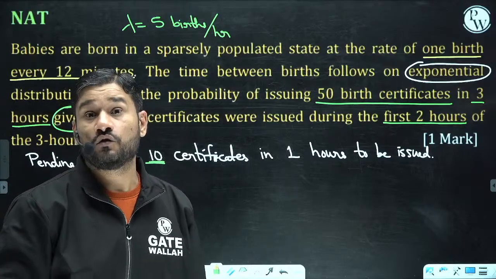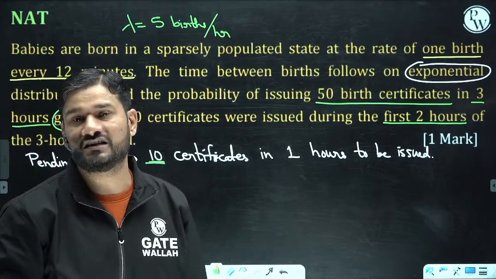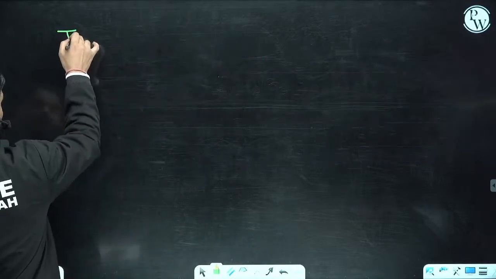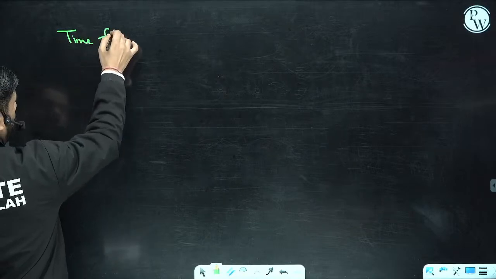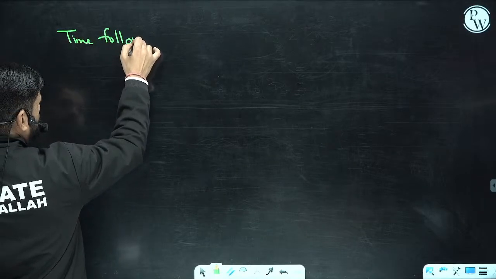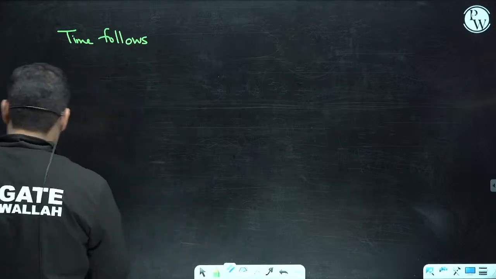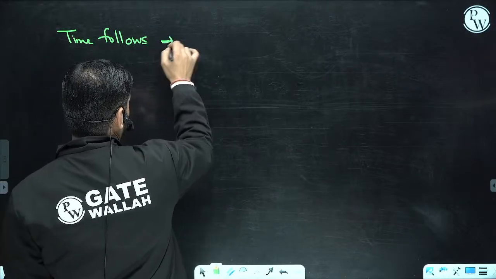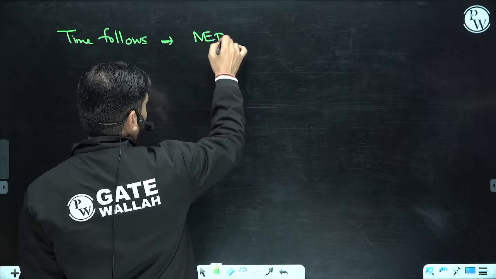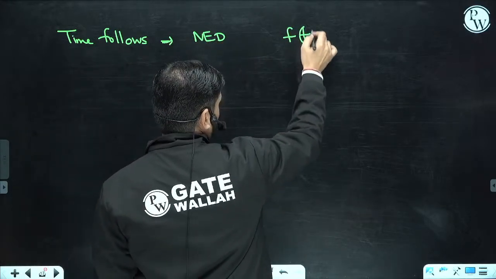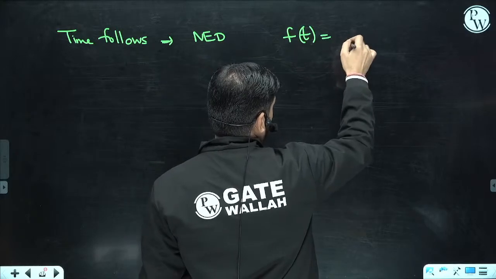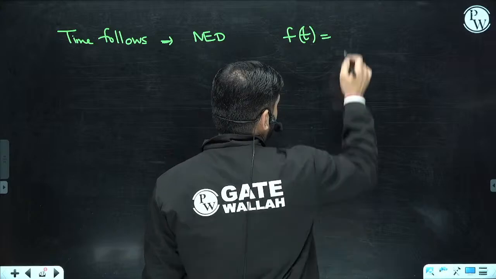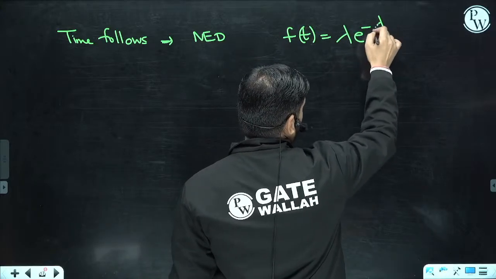Tell me. When the time follows negative exponential distribution, time follows what? NED. What kind of NED is it going to follow? f(t) equals lambda e to the power minus lambda t.